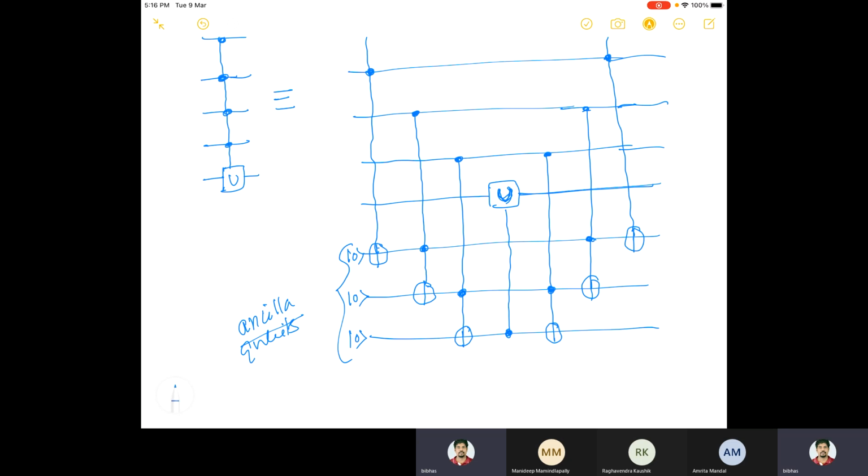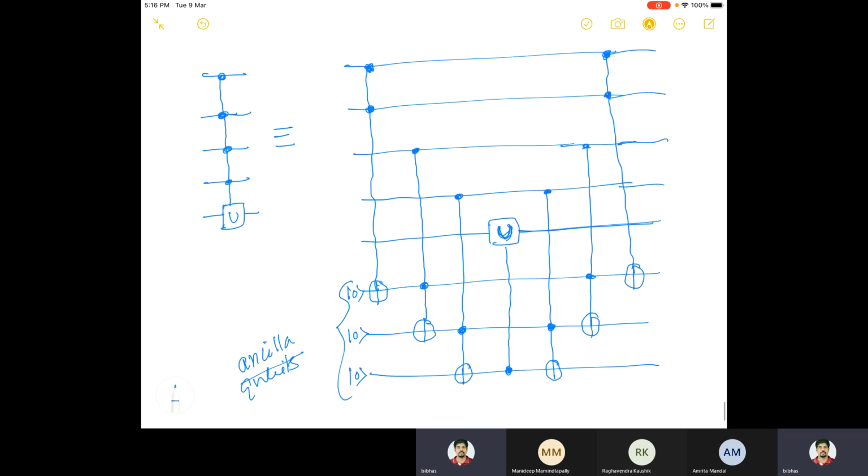Now let us see whether the right hand side circuit is equivalent to the left hand side or not. What is the meaning of the left hand side? When the first 4 are all 1, then only U will be applied on the last qubit. For other cases, it will be just identity. So I have to make sure that the same thing is happening.